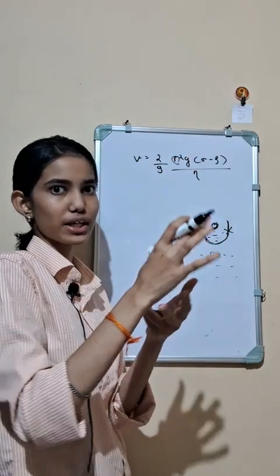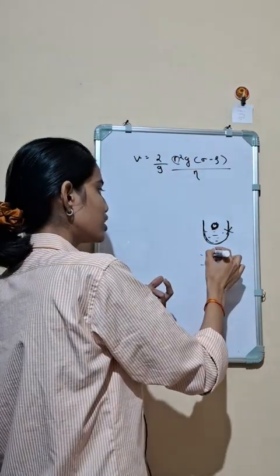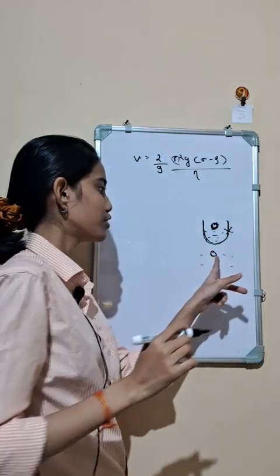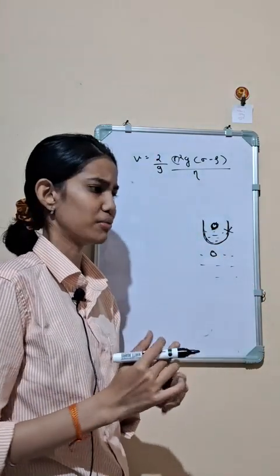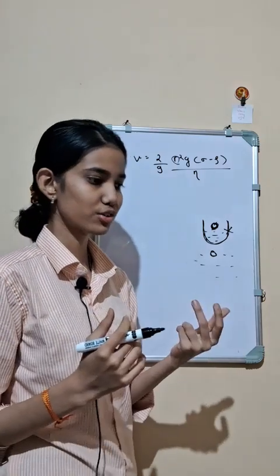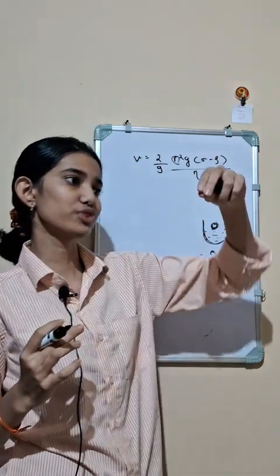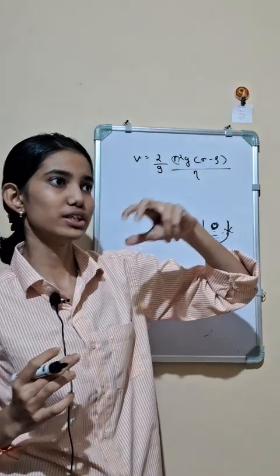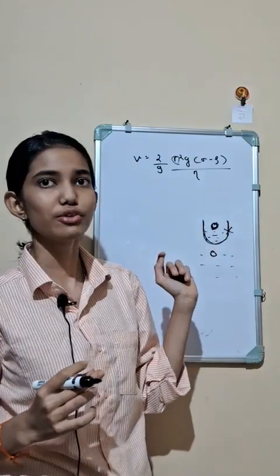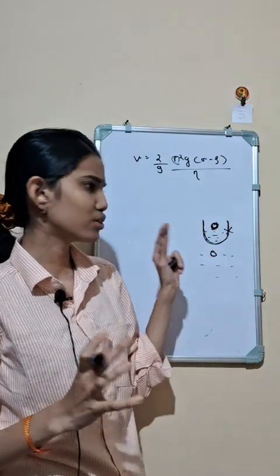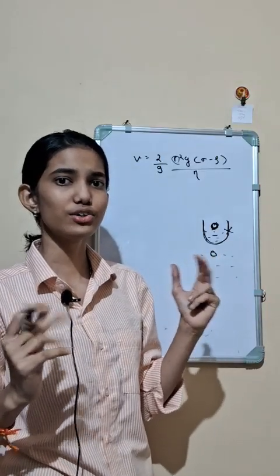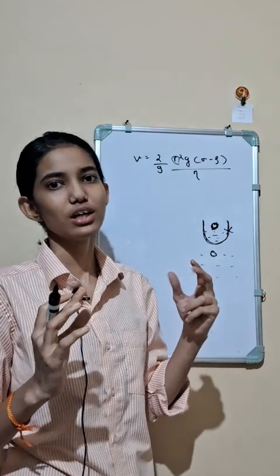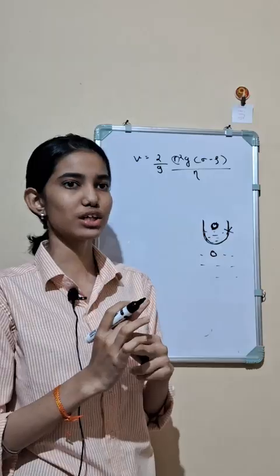Suppose we are dropping a liquid drop, we can calculate the radius of the drop falling through a particular gaseous medium. Or suppose we are dropping a water drop in air, we can calculate the radius of the water drop. And this method was also used in Millikan's oil drop experiment, from which the charge on the electron was calculated.